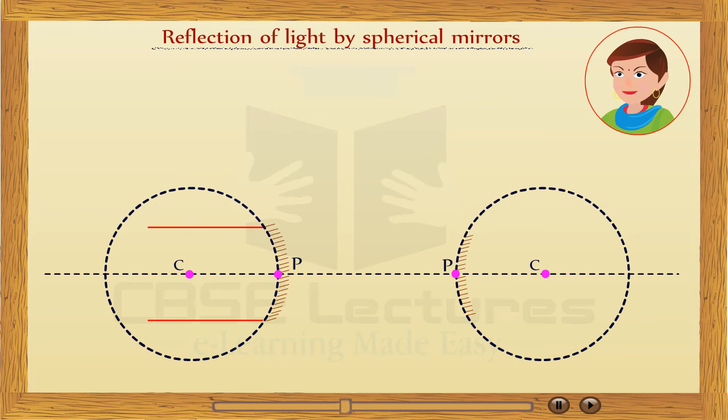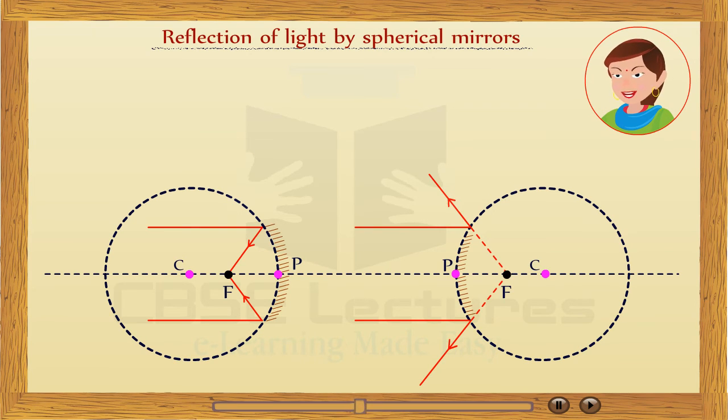Focus of convex mirror. It is the point on its principal axis from which a beam of light rays initially parallel to the axis appears to diverge after being reflected from the convex mirror. Convex mirror has a virtual focus, situated behind the mirror. Focus of concave mirror. It is the point on the principal axis to which all the light rays which are parallel and close to the axis converge after reflection from the concave mirror. Concave mirror has a real focus, situated in front of the mirror. Focal length is the distance between its pole and focus.